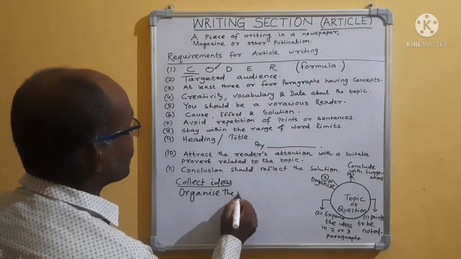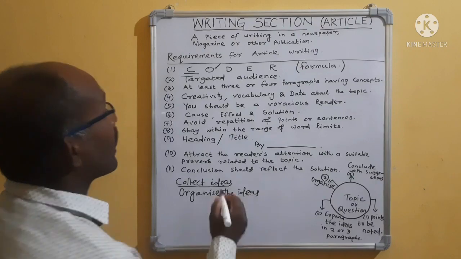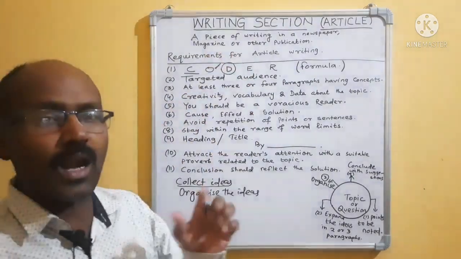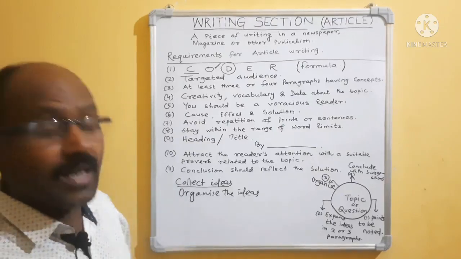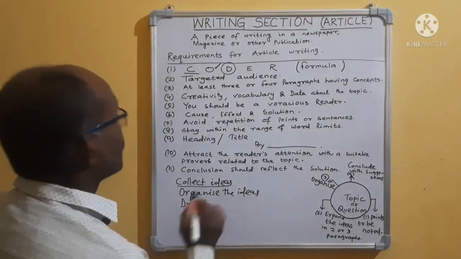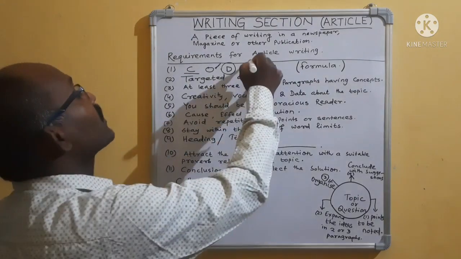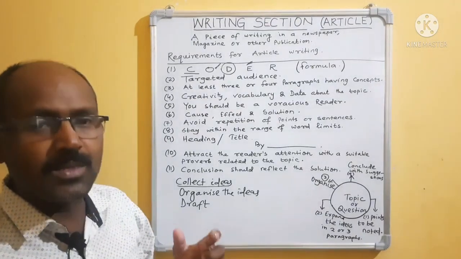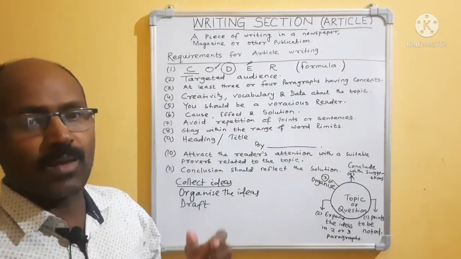After organizing, what will you do? D means draft, that means write. Draft the ideas. After drafting, you will do editing. Perhaps there may be some mistakes, spelling errors, some repetition.